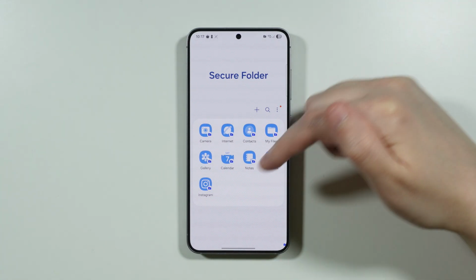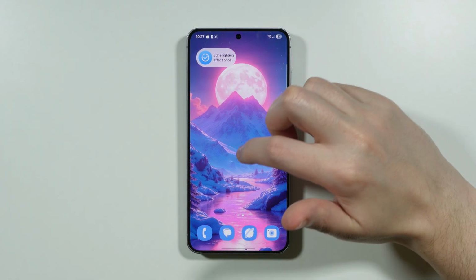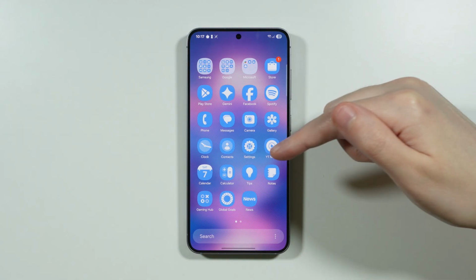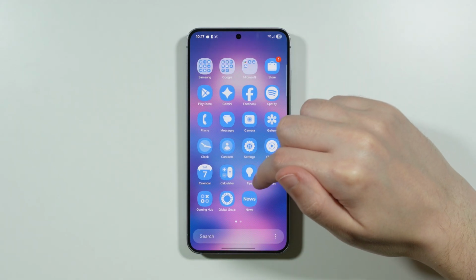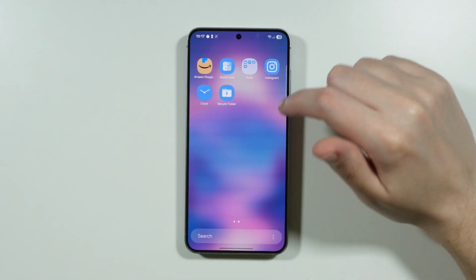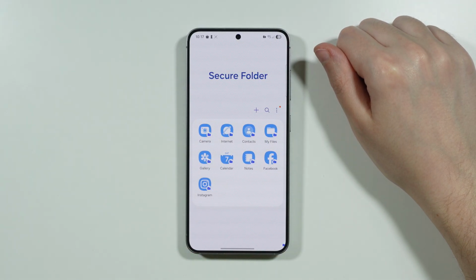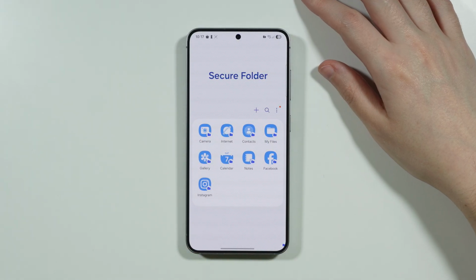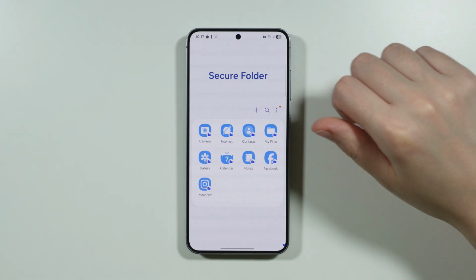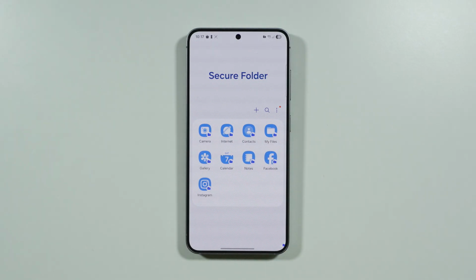Now, as you can see here in the secure folder, we have Facebook and Instagram as I selected. But also, if I exit the secure folder, I can still find Facebook and Instagram somewhere up here. I'm not sure where I have Instagram, but it is definitely there. There we go. Here is Instagram. So how does it work? The secure folder is pretty much a separate instance, a separate environment that we have inside the phone. So the Facebook app and Instagram app that I added in here, they contain different data that is completely separated from the same apps that I have outside of the secure folder.